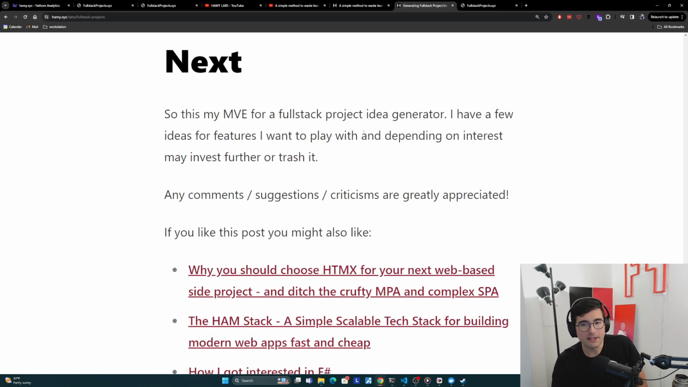So yeah, this is my MVE for Full Stack Project Generator, and I have a few ideas for features that I want to play with. I'm thinking things like some ranking, some voting, let's get some AI in here to do some sort of filtering and fleshing stuff out. A lot of interesting ideas that I want to play with that I'll probably build a few of them, and then depending on interest, might invest further or just shut it down and move on to the next thing. So yeah, let me know if you have any comments or suggestions or criticisms about these things. That's kind of how I like to iterate.